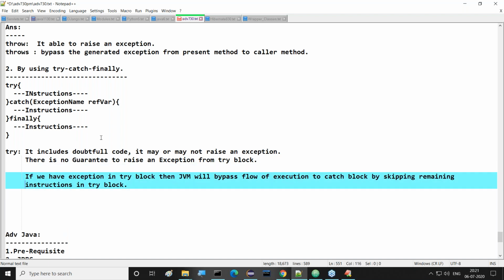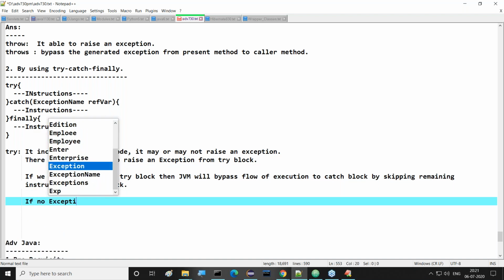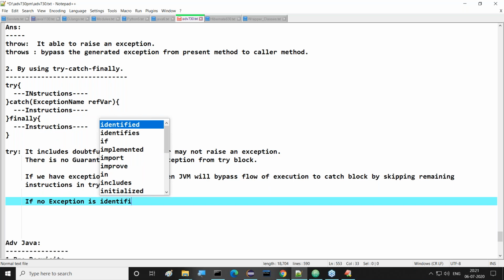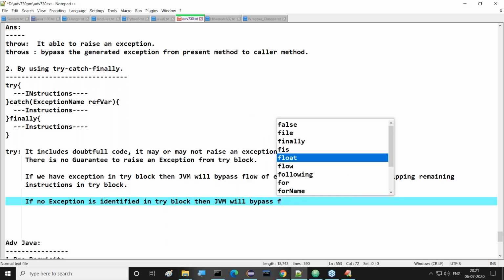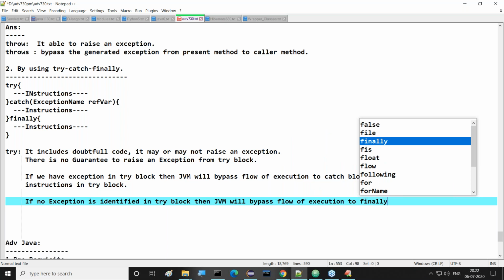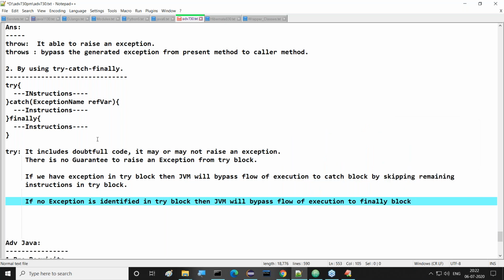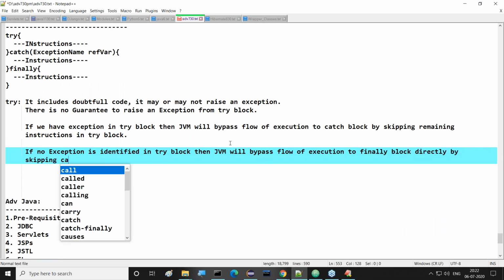Another point: if no exception is identified in the try block, then the JVM will bypass the flow of execution directly to the finally block by skipping the catch block.